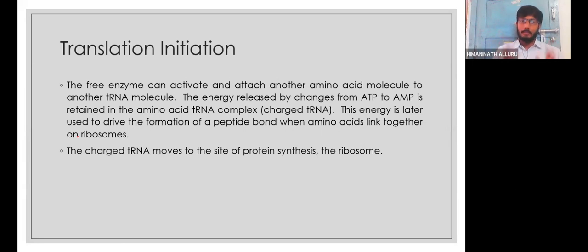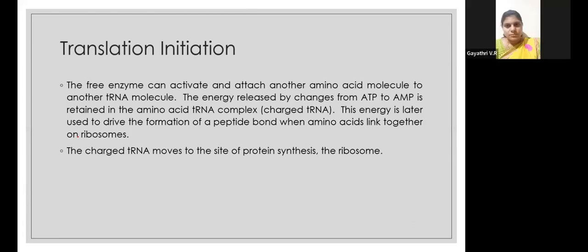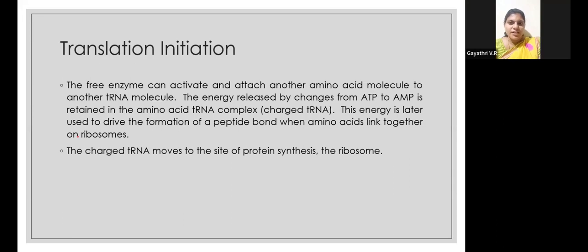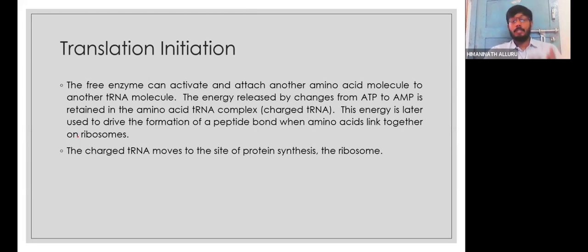It is an energy dependent process. So ATP energy is required, and the activated amino acid will be present already. It is ready, and the ribosome is also present. Everything is present, but somebody should start, like in a group discussion. Who is going to start the initiation? Will the mRNA start? No. Actually, it will be started by the initiator tRNA. Yes, but especially the smaller subunit of the ribosome.